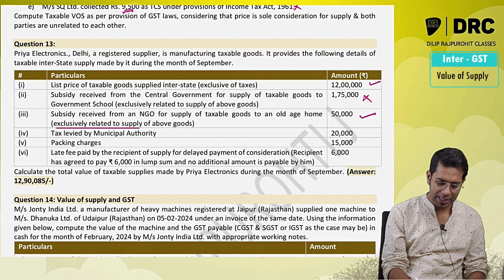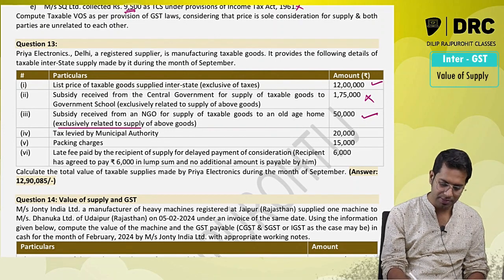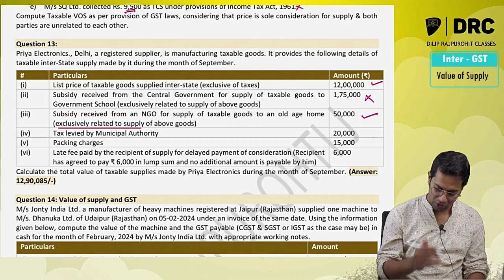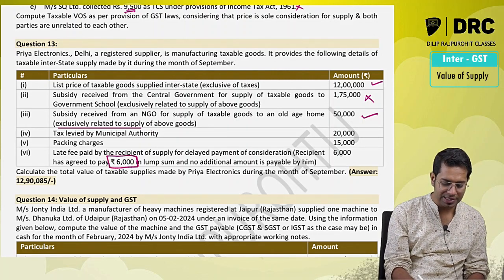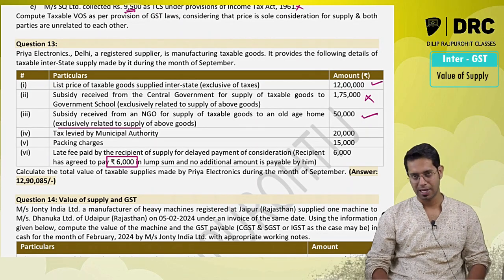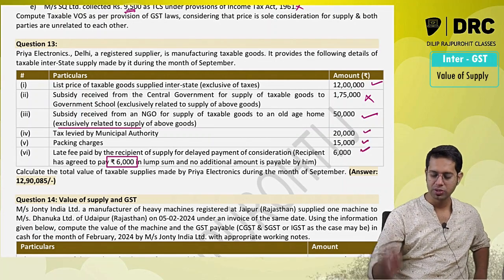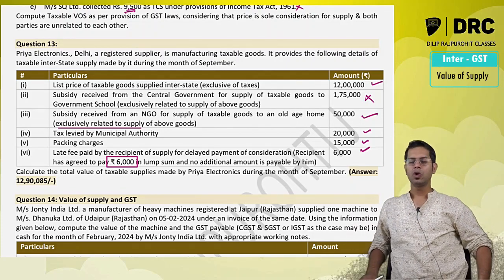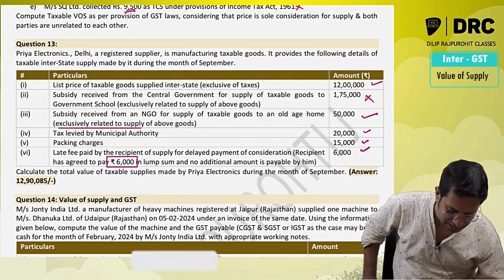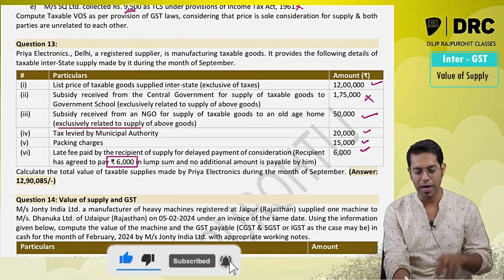Late fees paid by the recipient for delayed payment of consideration. Recipient has agreed to pay 6 lakh rupees in lump sum and no additional amount is payable. Now please note, when they say that I am going to pay only 6 lakh rupees in lump sum, I am not going to pay anything extra. Normally all these amounts are required to be added. I'll discuss this point. When they say that no extra amount will be paid, the amount which I am paying will be the final amount. Normally if you add it in value of supply,